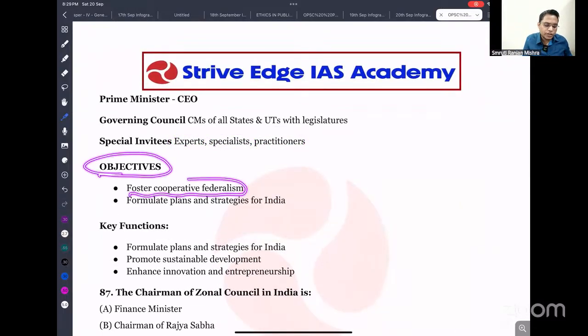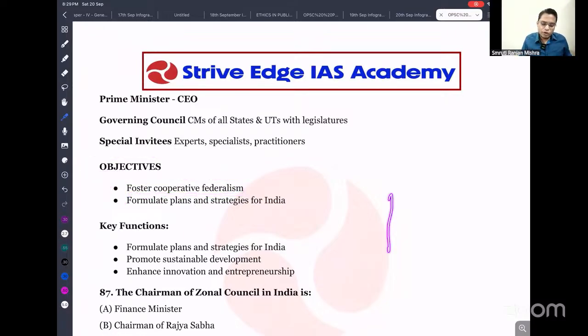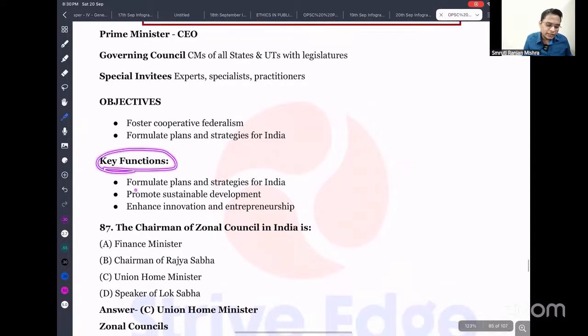It basically aims to foster cooperative federalism. It promotes a bottom-up approach, involving the state, the Union and local levels. Next, it formulates plans and strategy for India. Key functions: formulate plans and strategy for India, promote sustainable development, and enhance innovation and entrepreneurship. I have already given this.